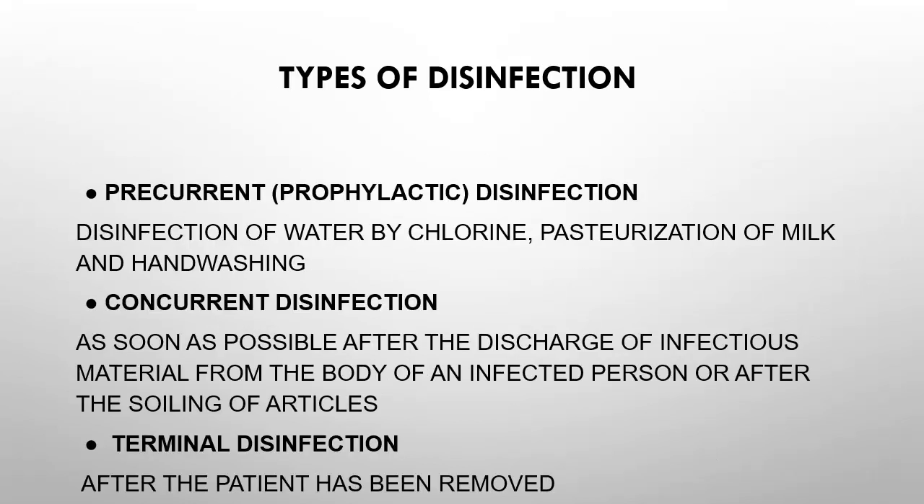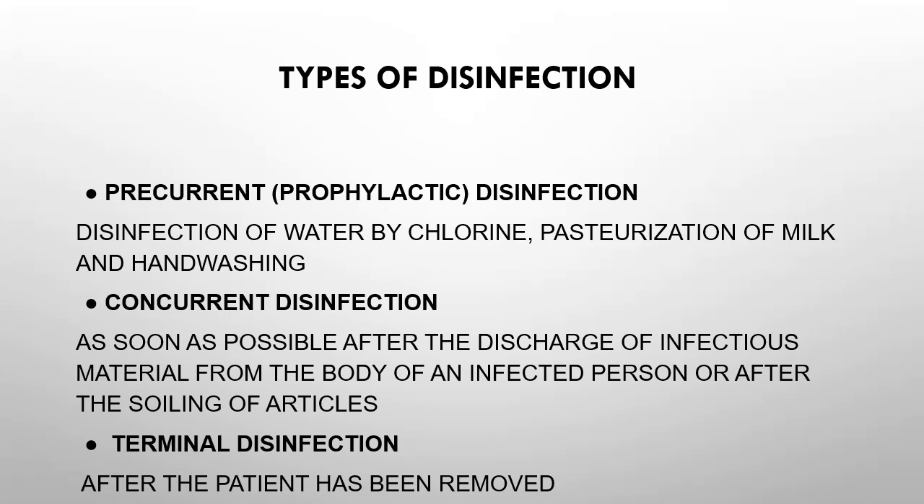There are three types of disinfection. The first type is known as pre-current or prophylactic disinfection. As the name indicates, it is the disinfection which is done prophylactically. The example of this type of disinfection are disinfection of water by the use of chlorine, pasteurization of milk, and hand washing. We do disinfect water by the use of chlorine and we pasteurize the milk to kill the microorganisms, and to get rid of microorganisms we frequently wash hands.